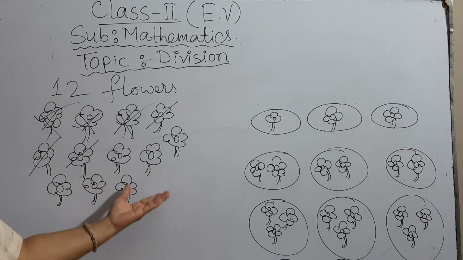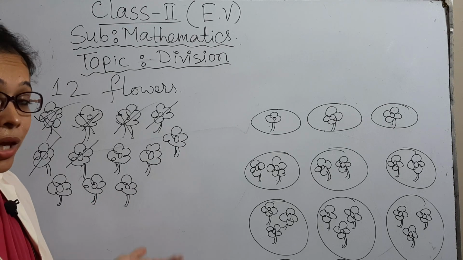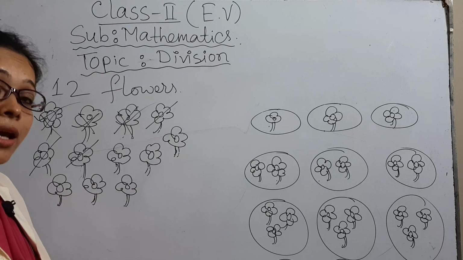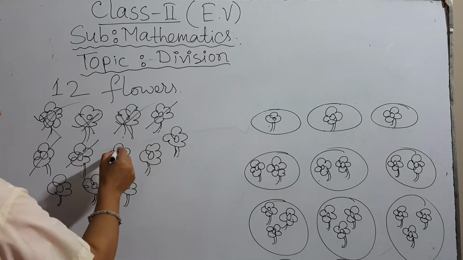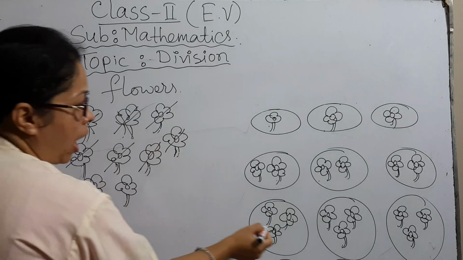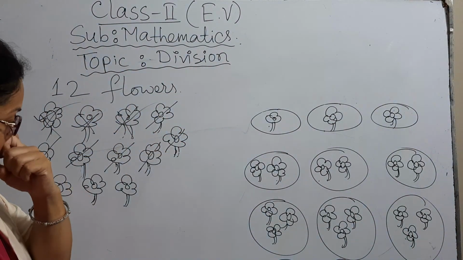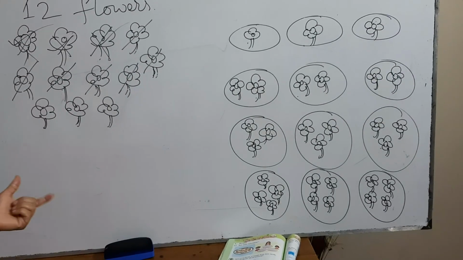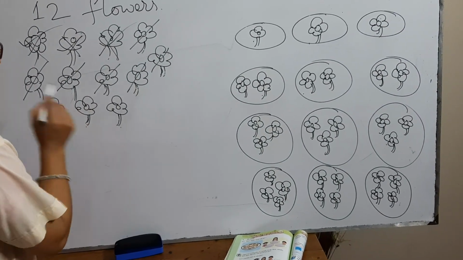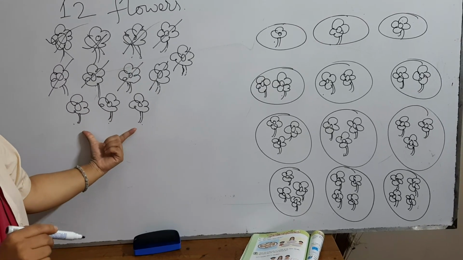We are seeing that still 6 flowers are left, so we can give more, that is, we can divide again, okay? So let's give 3 flowers again, 1, 2, 3, I have given to each friend's place, okay? Now we are seeing that 3 flowers are left.